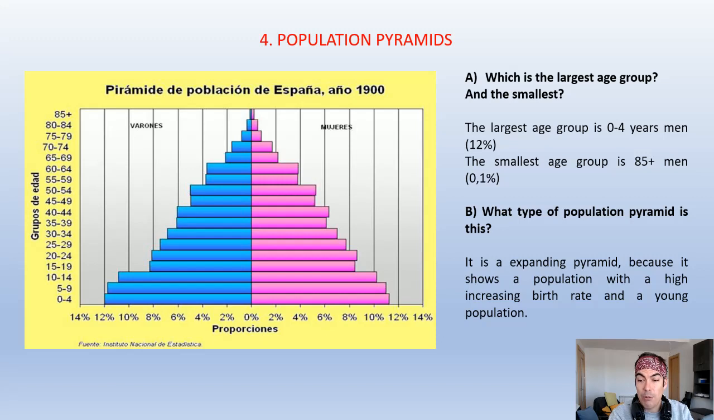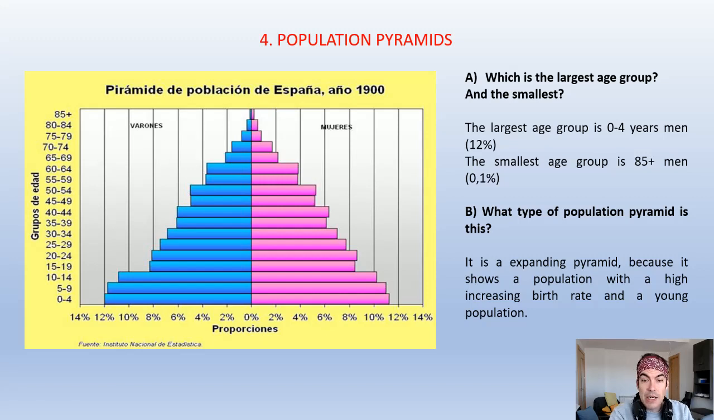Because it shows a population with a high increase in birth rate, because the longest bars are here at the base, in the younger people. And a young population, because the young people, the ones who are under 14 years old, are much larger than the ones who are above 65 years old.